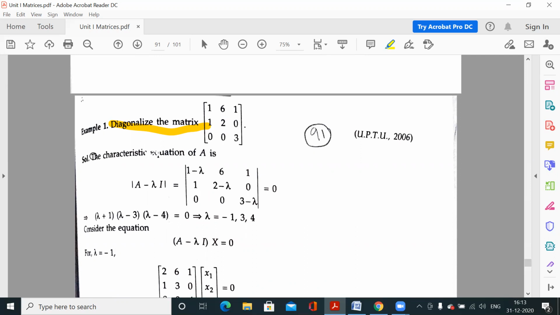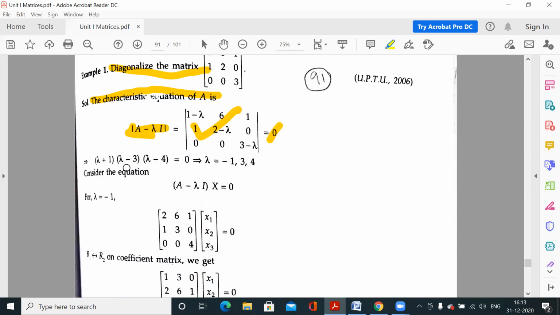So the first step is to find out the characteristic equation of that matrix, and you know how to find out the characteristic equation. So this is your A matrix. What is the characteristic equation? Determinant of A minus lambda I is equal to 0. So subtracting lambda from the diagonal elements, 1 minus lambda, 2 minus lambda, 3 minus lambda. So this is your A minus lambda I matrix.